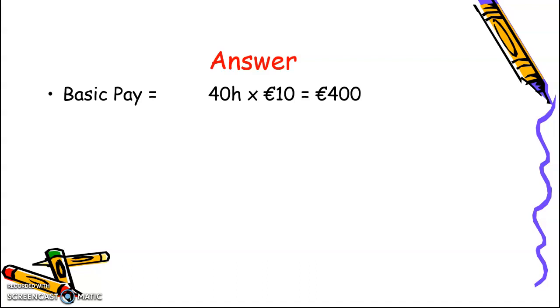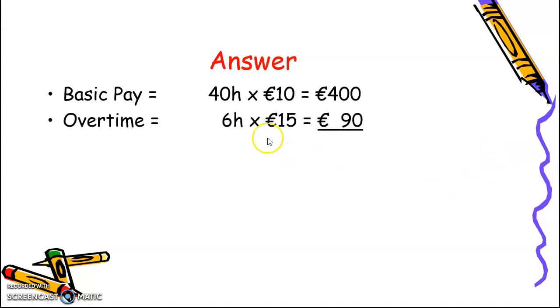Well, 10 multiplied by 1.5, or if you just did it in your head, half of 10 on top of 10, either way, you're going to get 15. So the overtime, here's the tricky bit, the overtime is the 6 extra hours at the new overtime rate of 15. And when you multiply 6 by 15, you get 90.